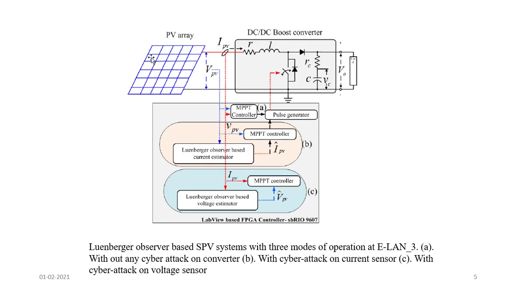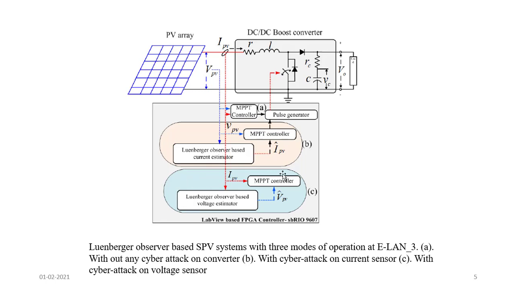Primarily, we'll explain the PV system, which is at bus 3. This is a PV array connected to a DC-DC boost converter, which will boost the voltage from one level to another, where the MPPT algorithm is implemented, and a bus or a load is connected here. In this PV array, what we are doing is sensing the voltage, and with the help of the Luenberger observer we are estimating the current. With the sensed voltage and the estimated current, the maximum power point tracking algorithm obtains the pulse, and from it we generate the pulse. That is point number 1.